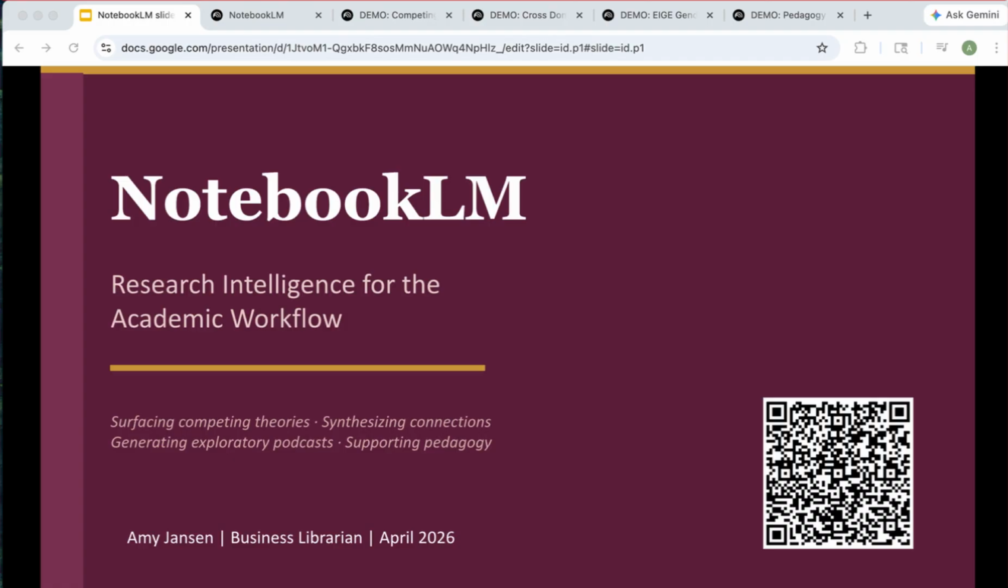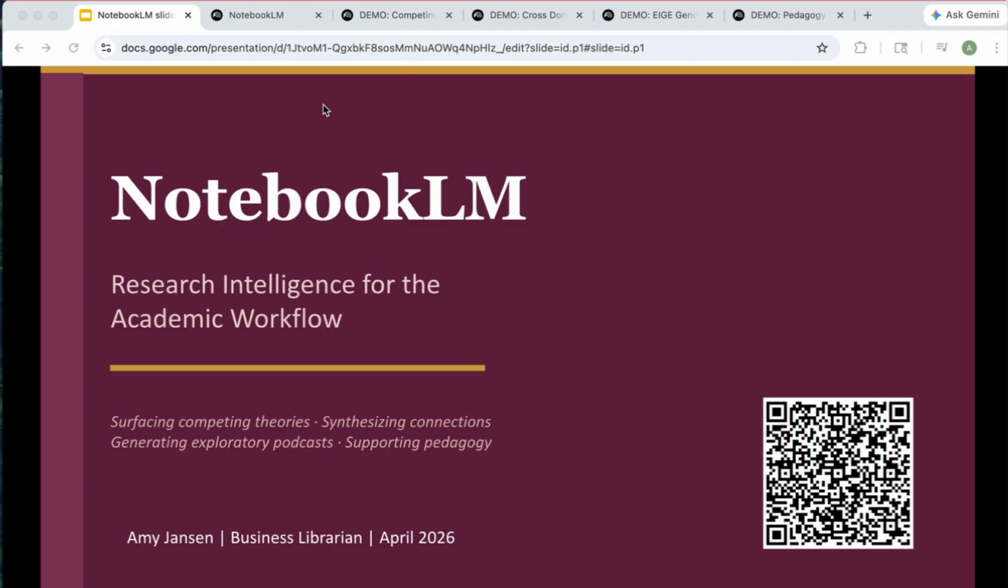What makes it different from a search engine or a chatbot is that it is only using your uploads. No hallucinations from the internet. Everything it tells you is grounded in your uploaded sources. I've organized today's demo around 5 capabilities that map directly onto common research workflows. Keep in mind that paid Gemini plans offer higher daily limits for uploads, audio video overviews, and deep research capabilities.